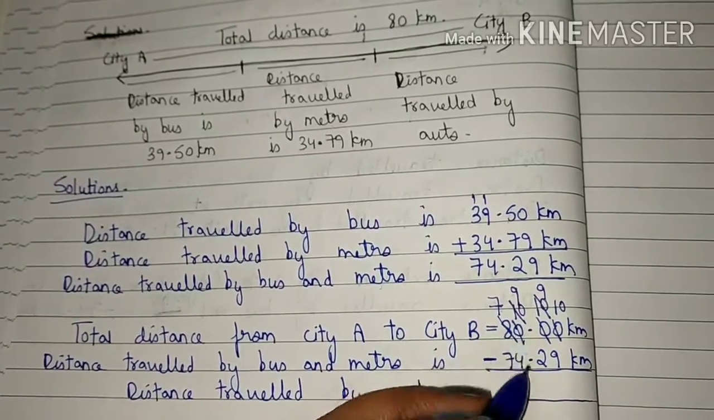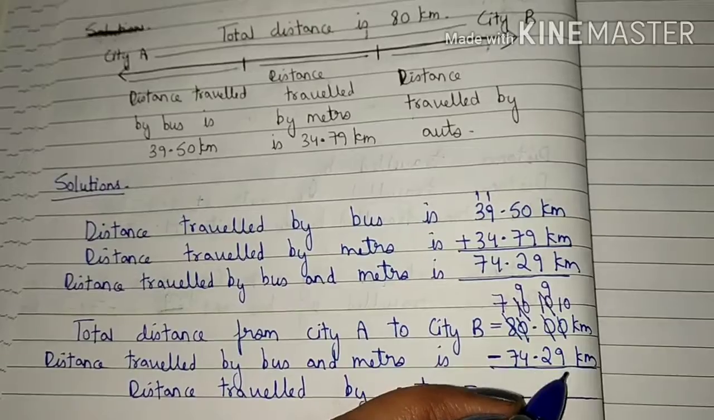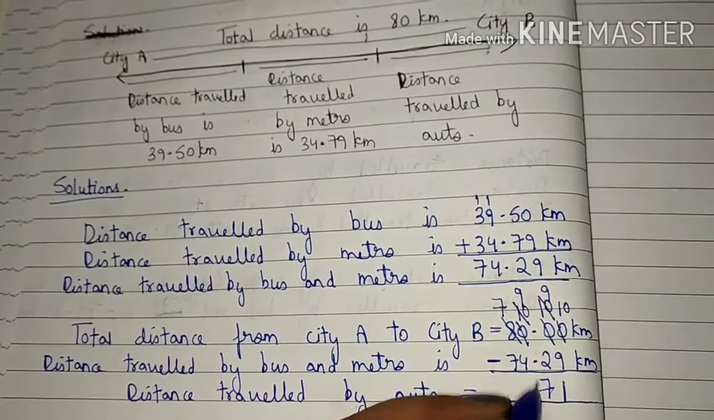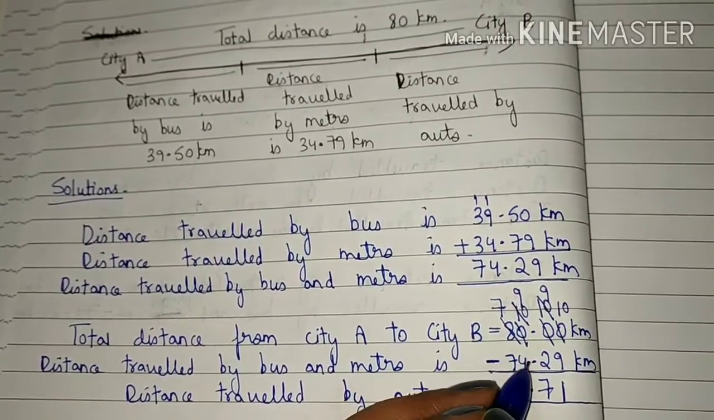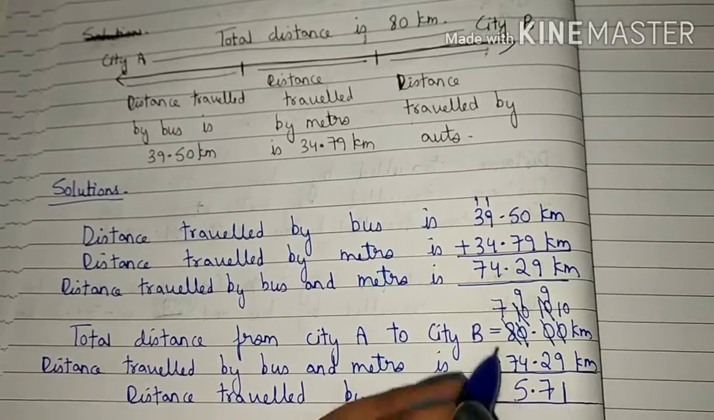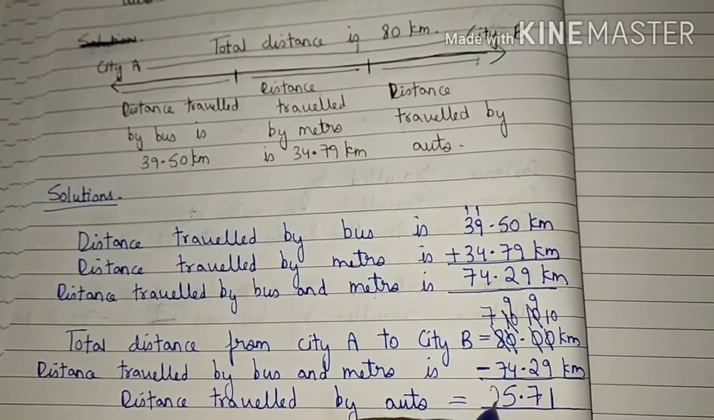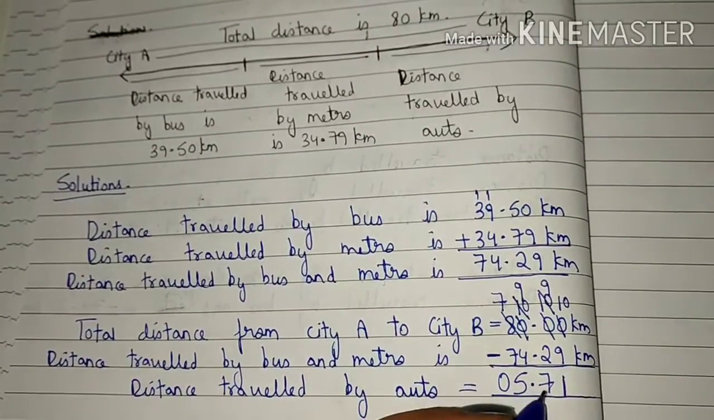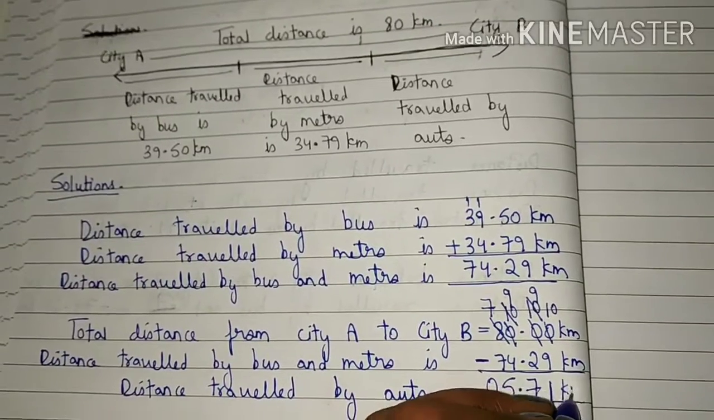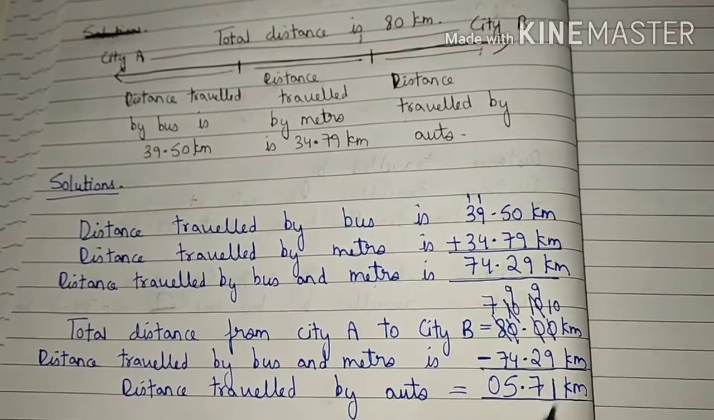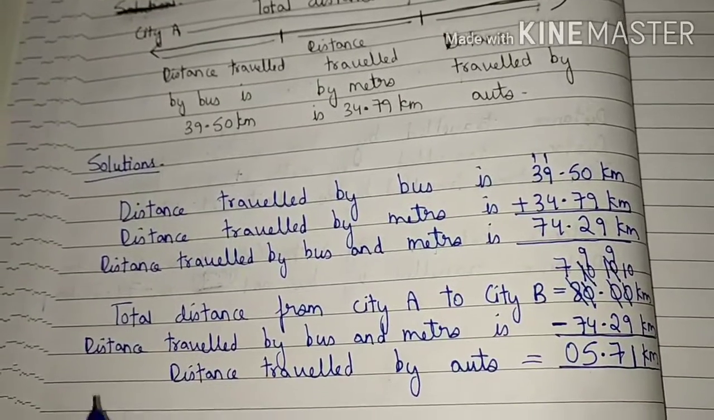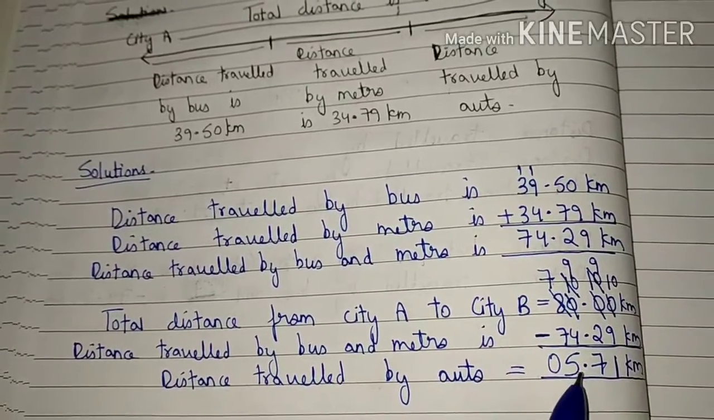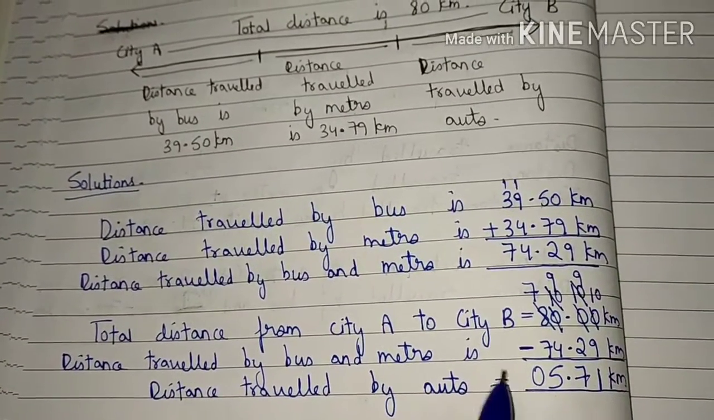Now we will subtract the numbers. 10 minus 9 is 1. 9 minus 2 is 7. Decimal point. 9 minus 4 is 5. 7 minus 7 is 0. So students, distance travelled by auto is 5.71 kilometer. Students, this is your answer. So the distance travelled by Arush with the help of auto is 5.71 kilometer. Students, this is your answer.